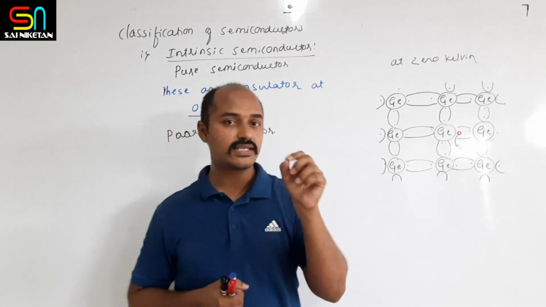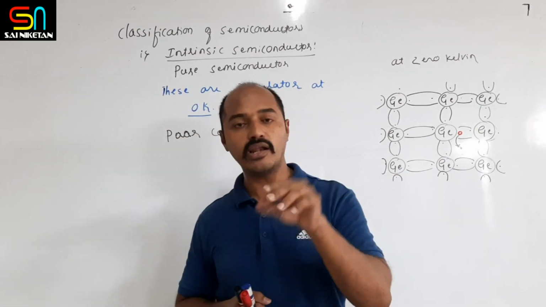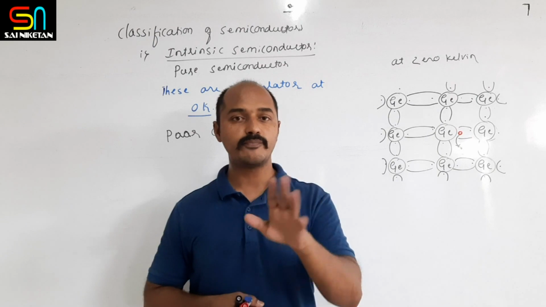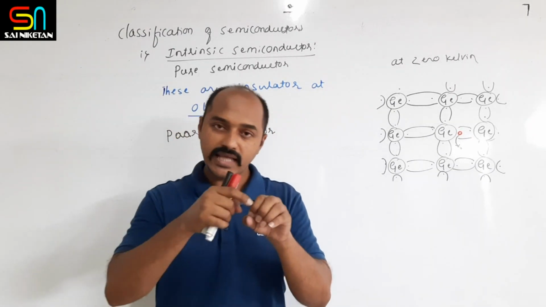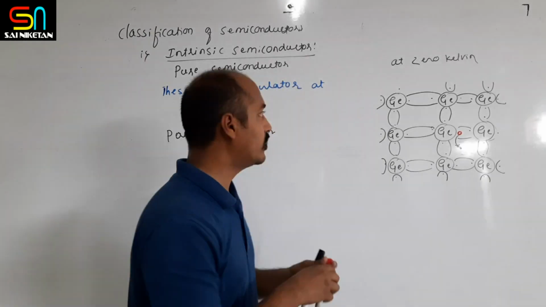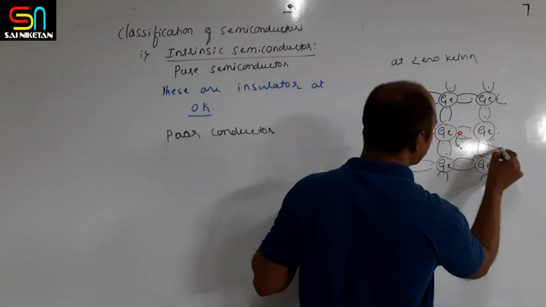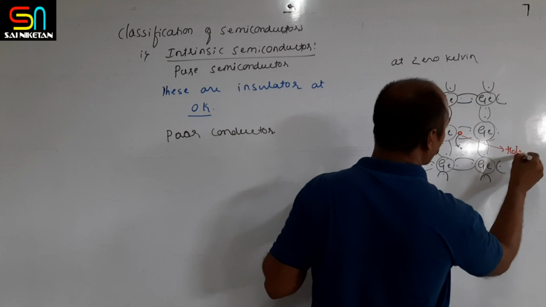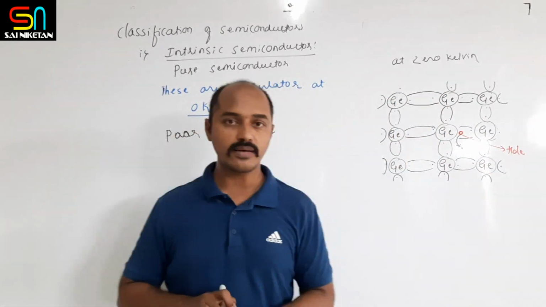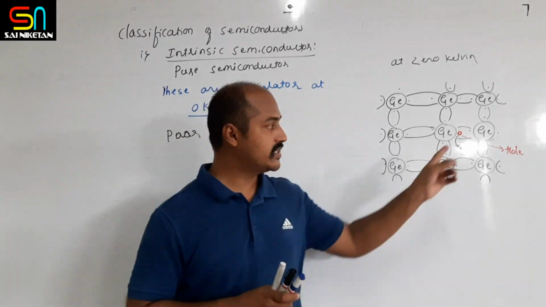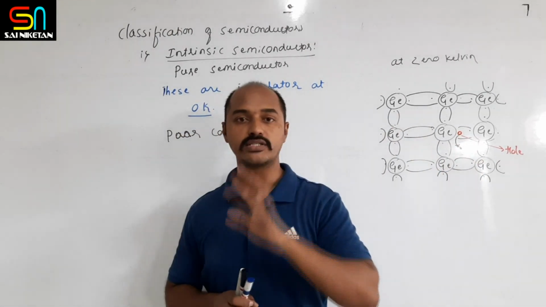Vacancy means what? There must be an electron present in that valence band, but now that electron has escaped from the valence band. That vacancy is called the hole. So hole is the absence of electron. Hence these holes are positively charged.